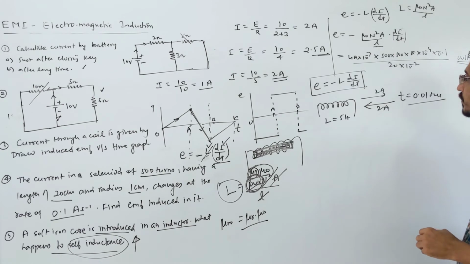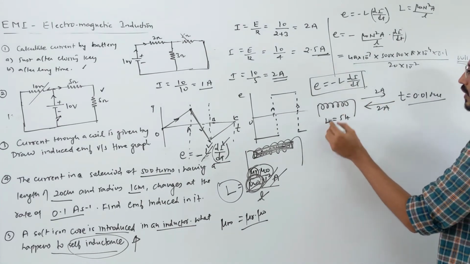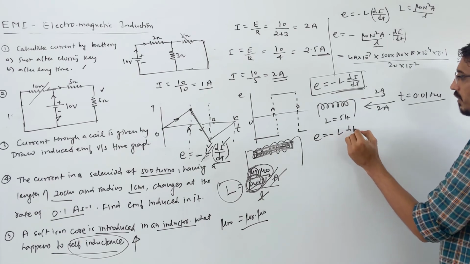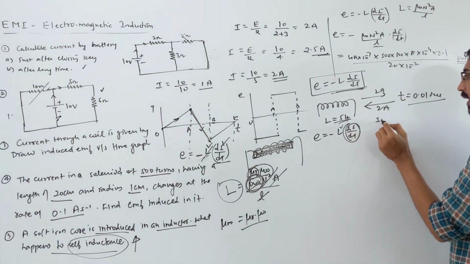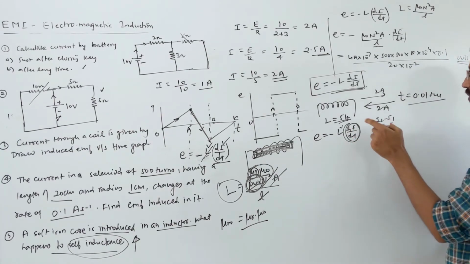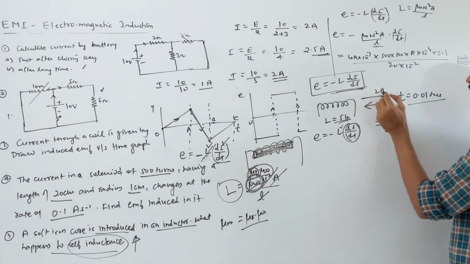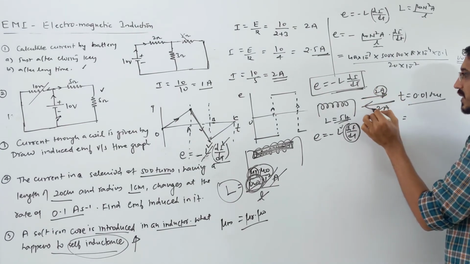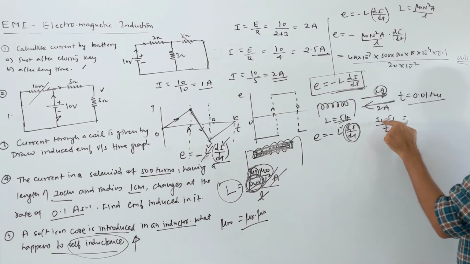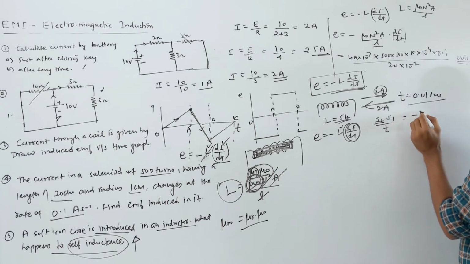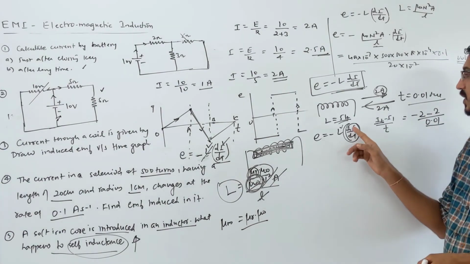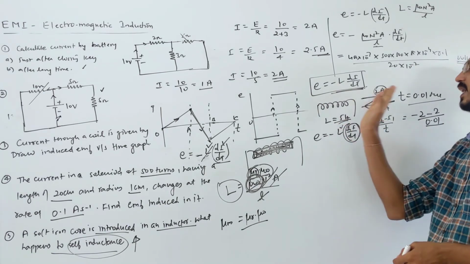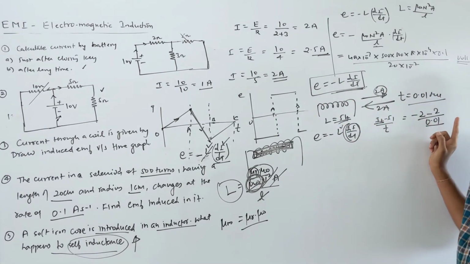Okay, very important. So when you reverse the direction of current, you want to write this formula: E is equal to minus L di by dt, right? L is given to you. Rate of change of current, so this di by dt, you can write as I2 minus I1 by time. Like look here, this direction you call positive current, 2 ampere. Then when it is reversed, this current you will call minus 2. So I2, the final current, is minus 2 ampere, minus the initial current 2 ampere, by time 0.01. The answer will not be 0. If you write directly without sign, change in current 2 minus 2 would be 0. No, direction got reversed. So you have to put the extra minus, and this becomes minus 4 by time.